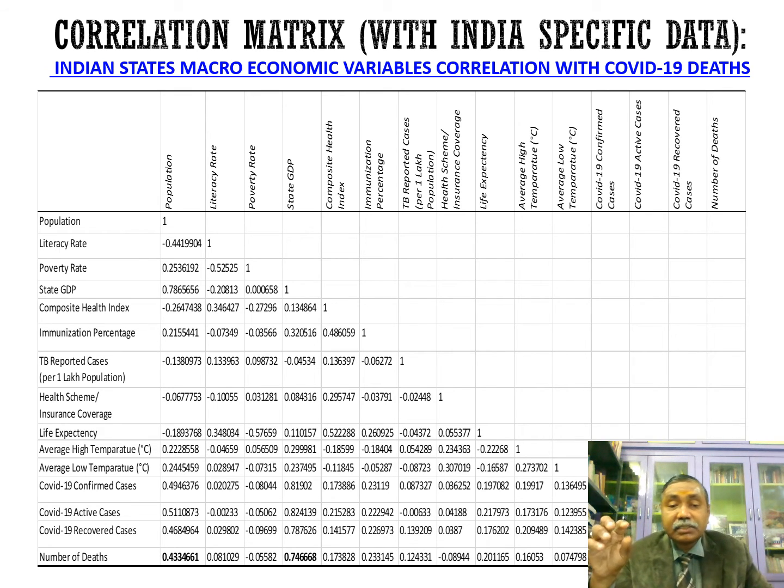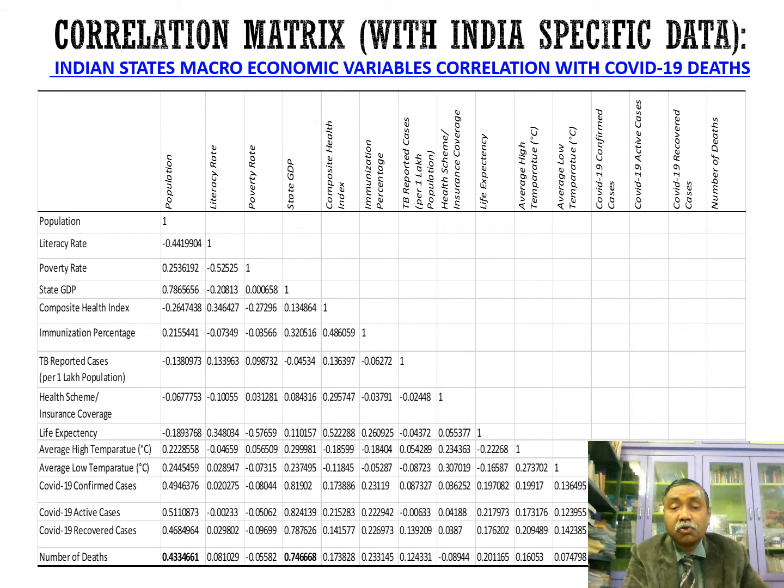The correlation matrix indicates a correlation coefficient of 0.74, meaning state GDP is very strongly correlated with the number of COVID deaths. The next highest is 0.43, which is the population. That means population is moderately to strongly correlated with COVID-19 deaths.